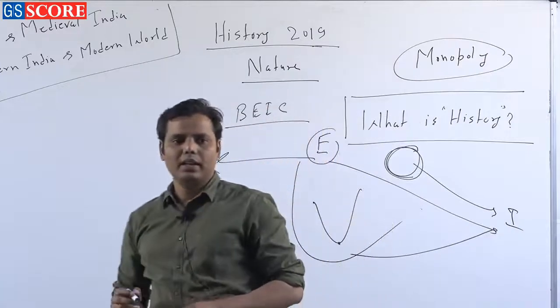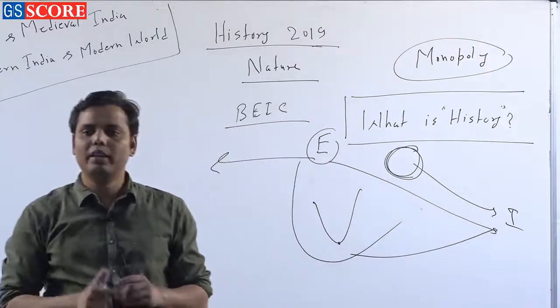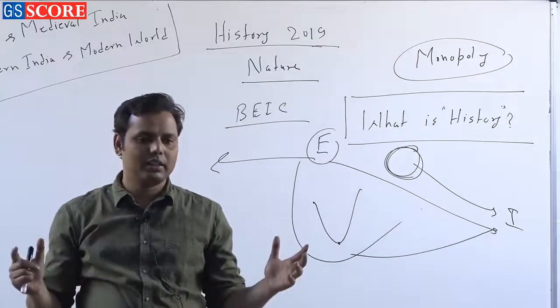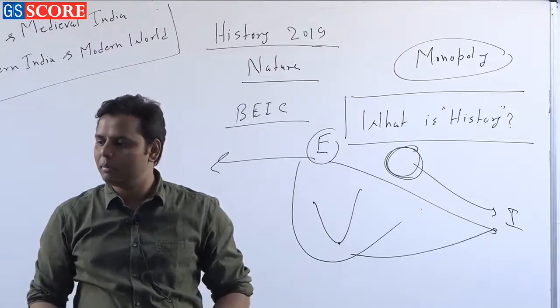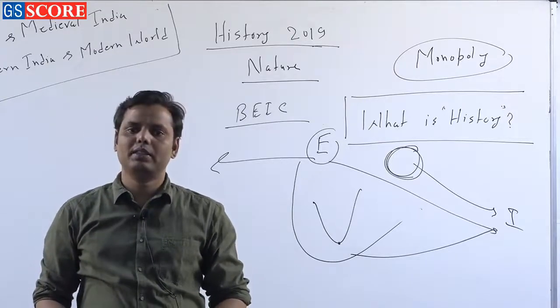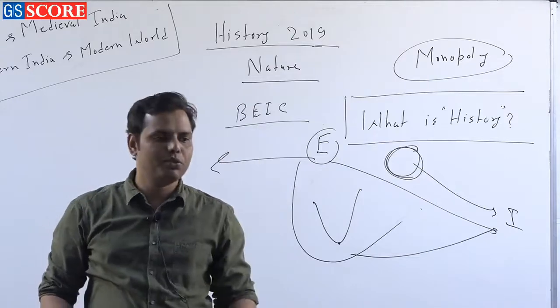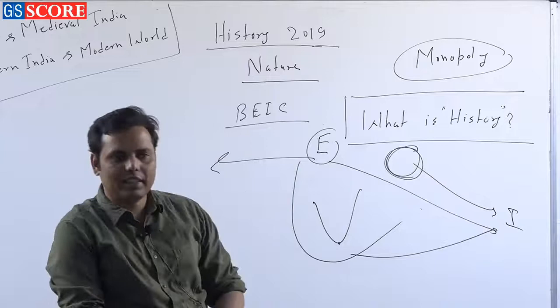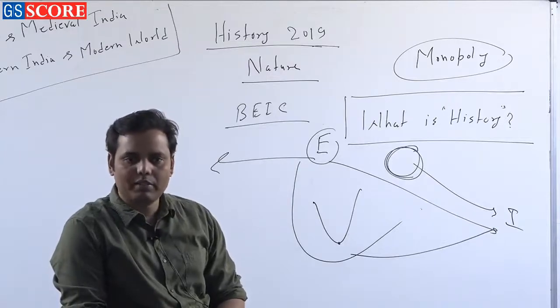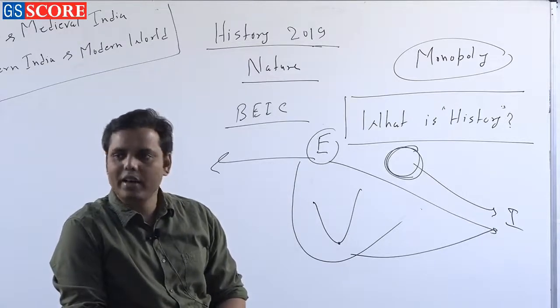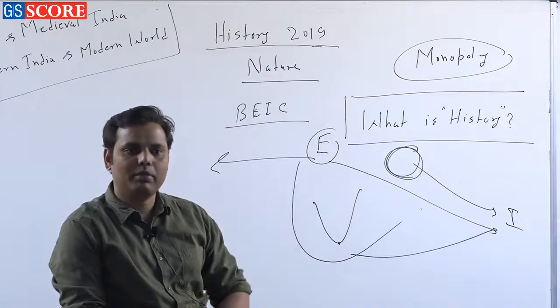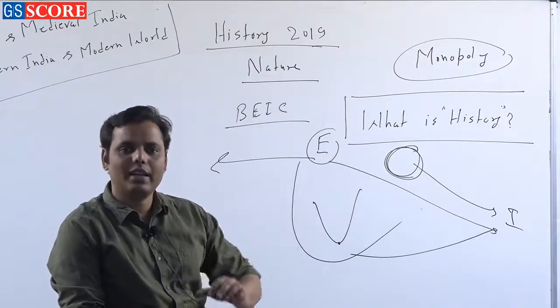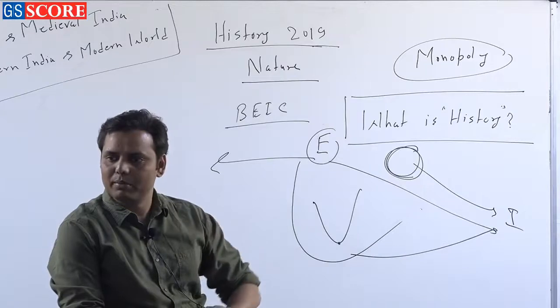You understand the monopoly? Initially there was only one buyer and numbers of sellers, and that is why there was the monopoly of the buyers. So whatever prices they fixed, the Indians were forced to pay the same amount. But once 5 buyers are there, who is going to have the monopoly? The Indians. Now Indians started manipulating them as per their own interest, and that is why Indians were getting a huge amount of benefit from this trade.